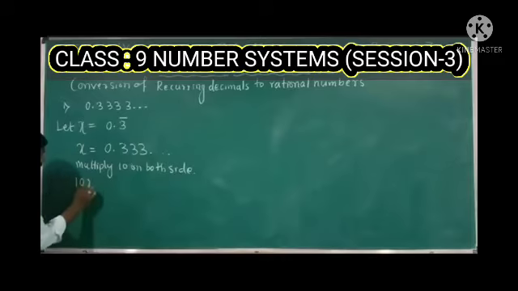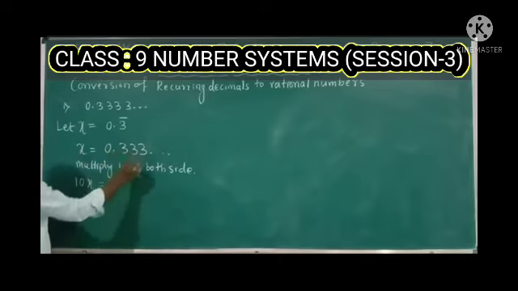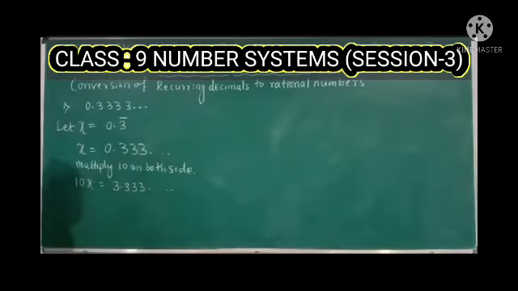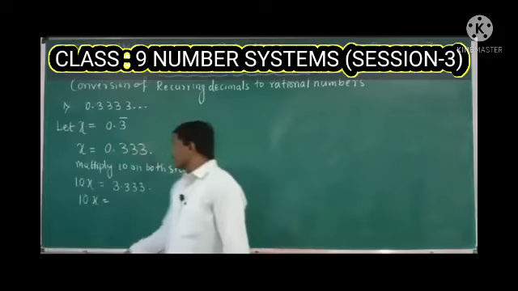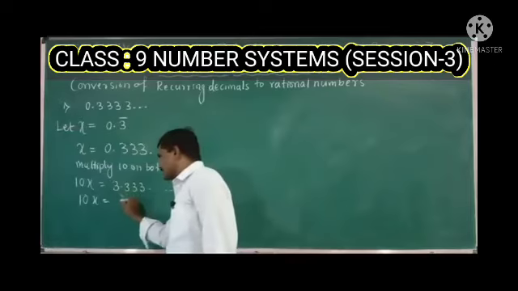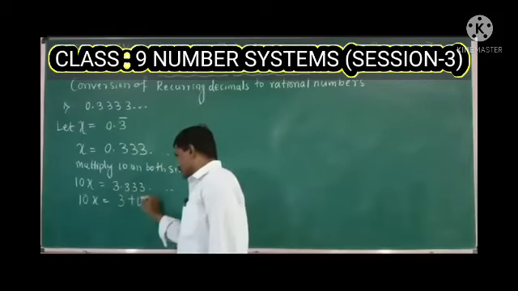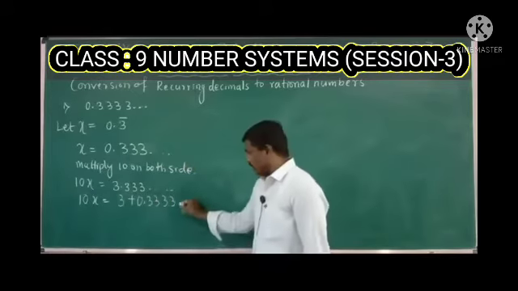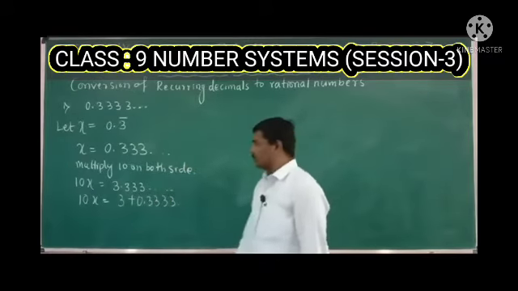10 into x is 10x, which is equal to 0.3333 into 10, which gives 3.3333..., and this series will be in continuous form. Okay. Next, write this 10x as it is. Now 3.333... can also be written as 3 plus 0.3333..., and this series will be in continuous form.